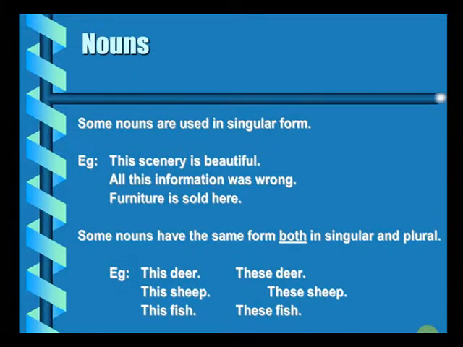This fish and these fish. This fish refers to one, these fish again refers to many. You don't need to say these fishes, but there is an exception to this rule in case of fish. When you are referring to different varieties of fish, for instance, there are some fish of X variety in X aquarium. There are some other fish of Y variety in Y aquarium. So if I have to refer to the fish of both aquariums, in that case I can say these fishes. But this exception applies only to fish and not to deer and sheep.